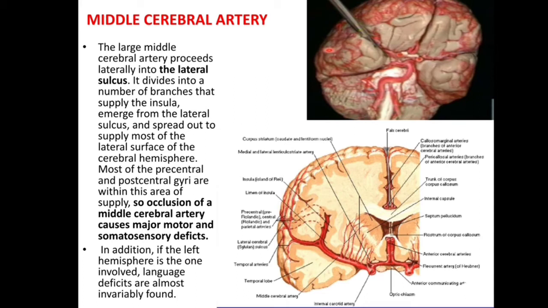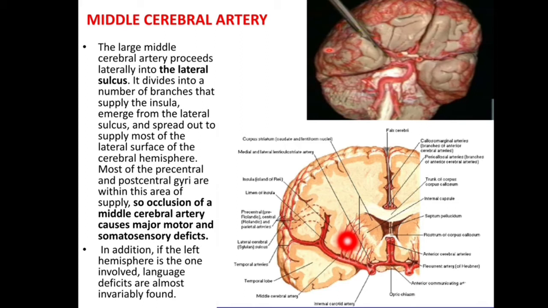Now next is the middle cerebral artery. The large middle cerebral artery proceeds laterally into the lateral sulcus. It divides into a number of branches that supply the insula. In this diagram we can see this is the middle cerebral.